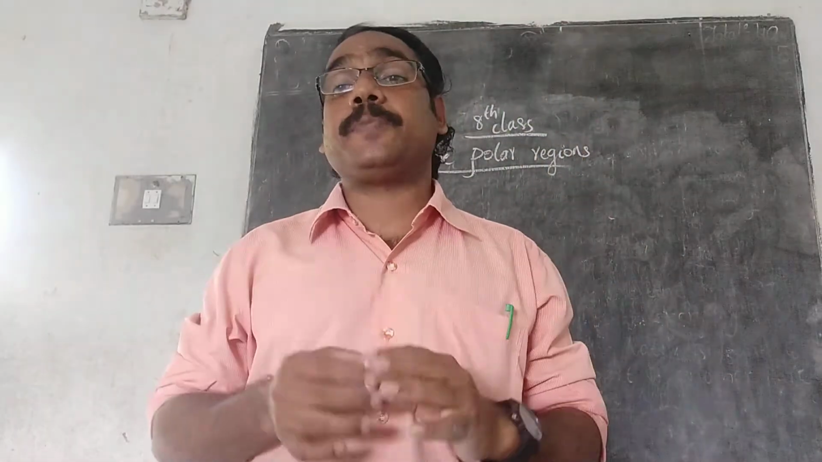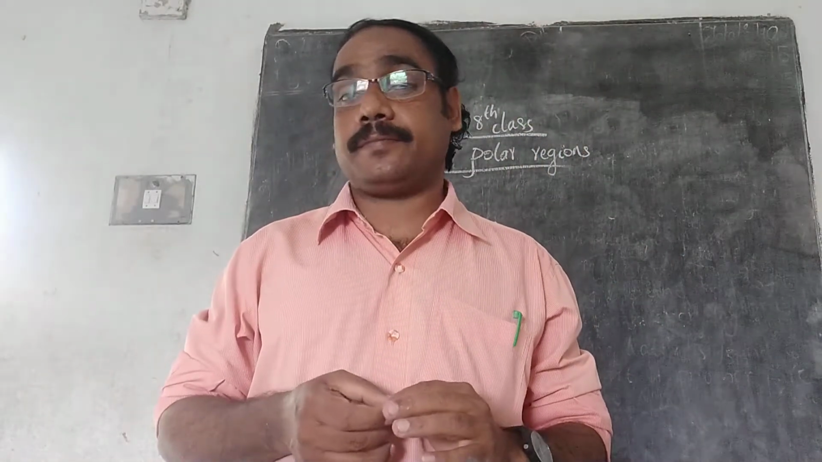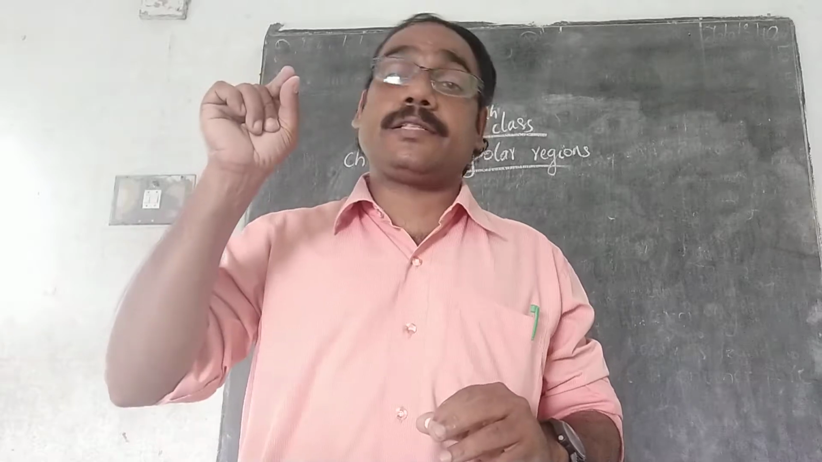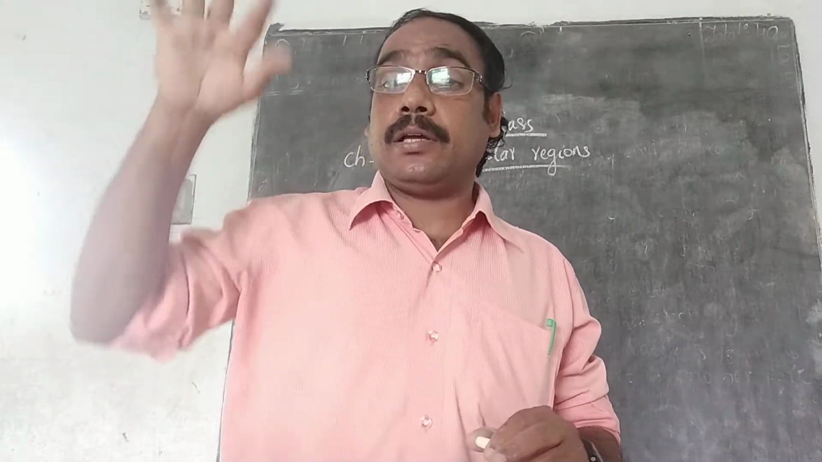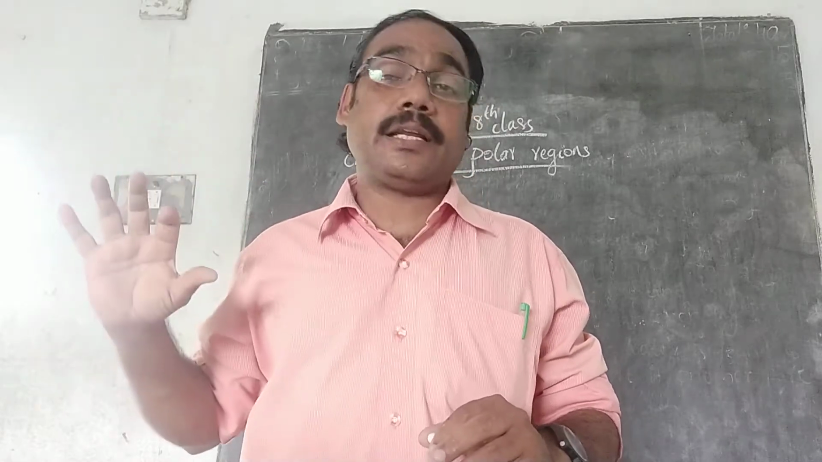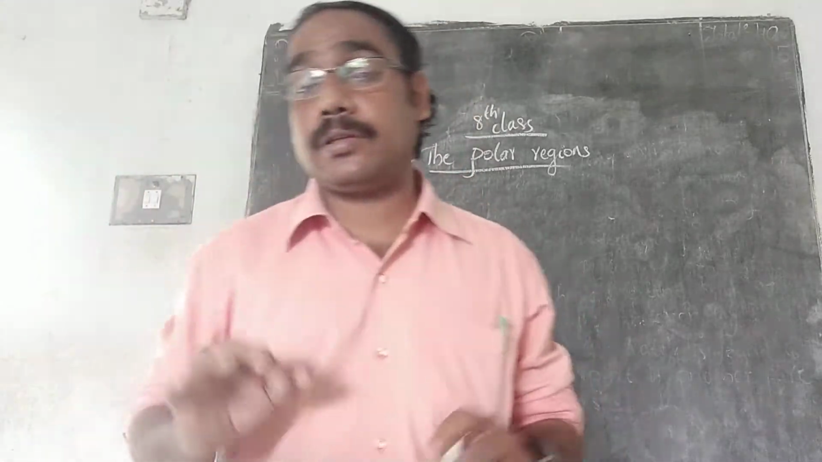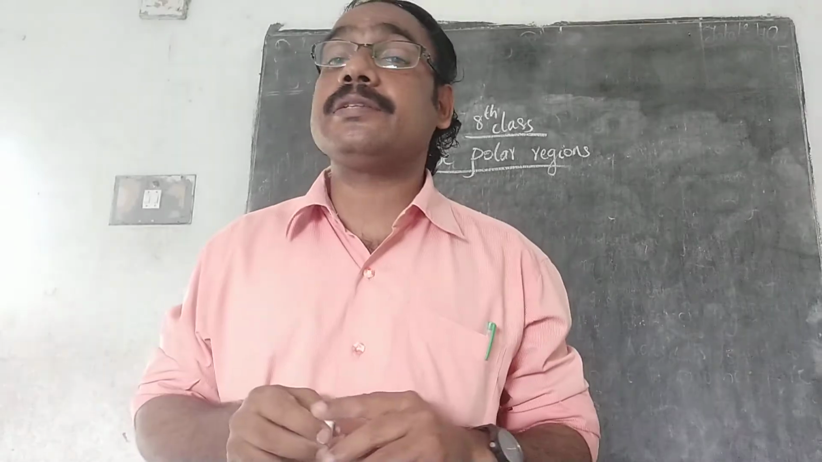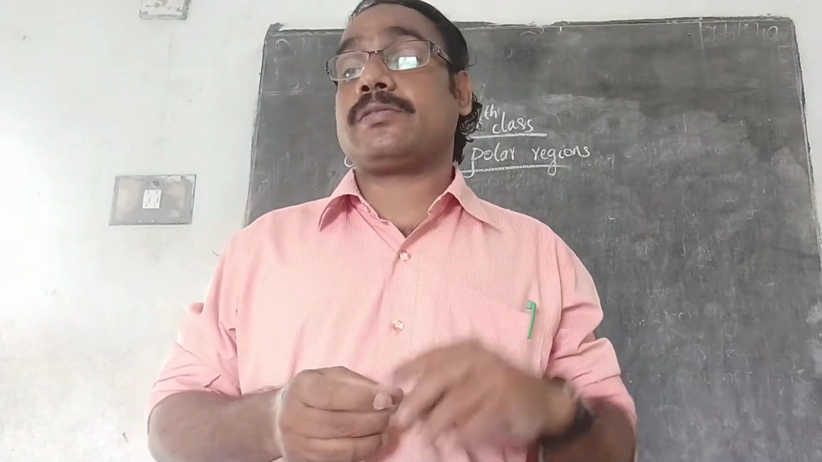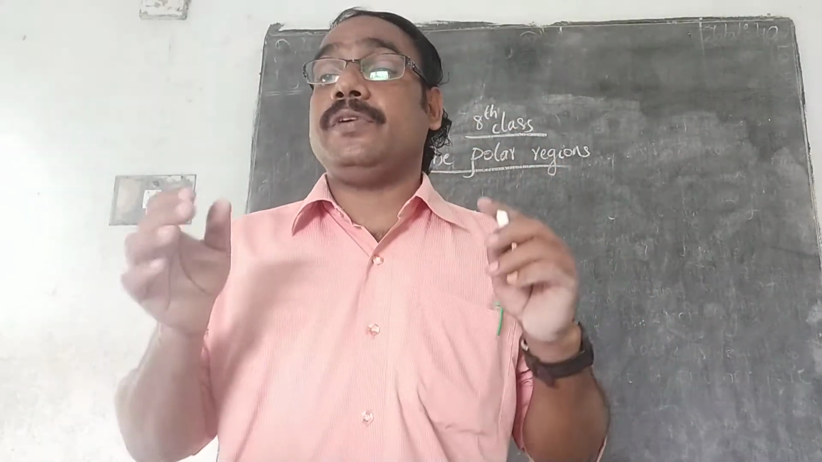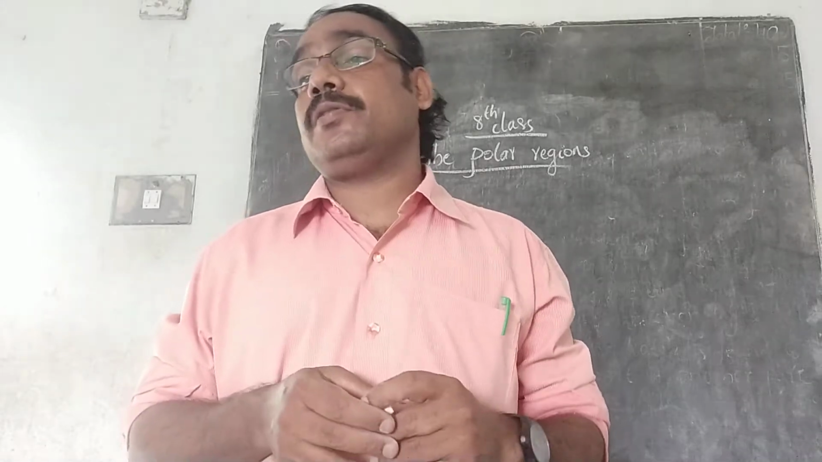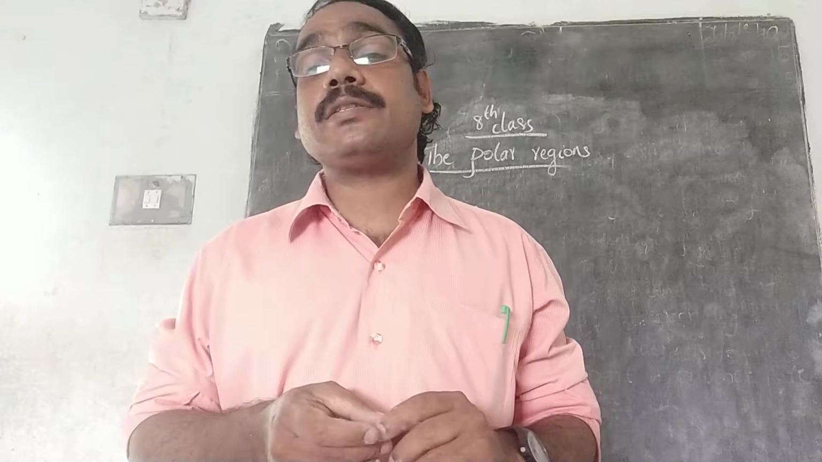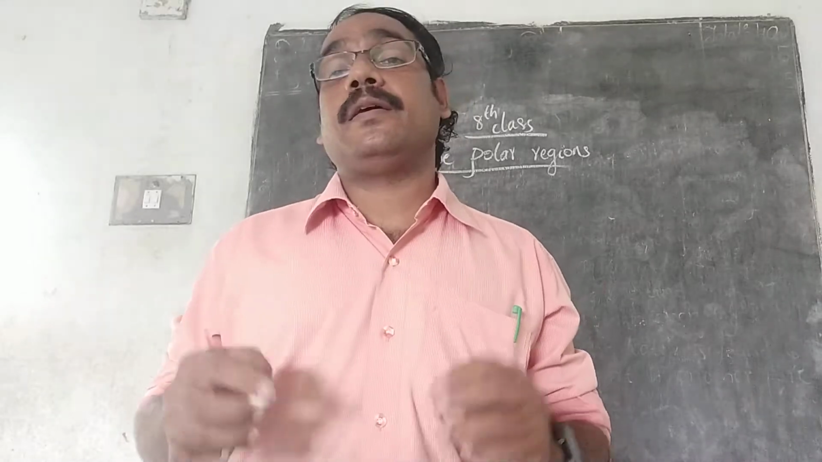So what are the main specialties of polar regions? 66.5 degree north to 90 degree north, then 66.5 degrees south to 90 degrees south, these areas are known as polar regions. The regions which lie close to the poles, North Pole and South Pole of the Earth, are known as polar regions.